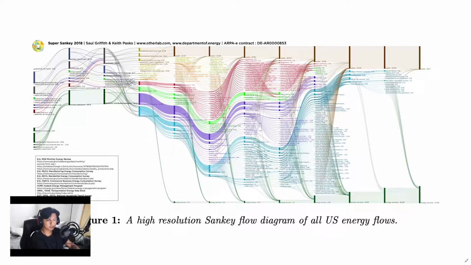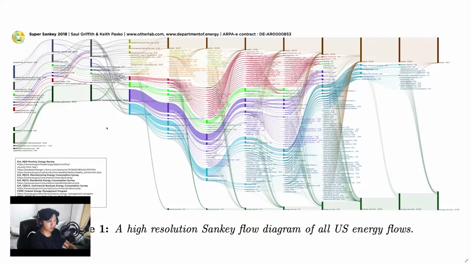Hello, and for experience one, I ended up choosing how America can leave fossil fuels behind. And I'm going to be describing a section of this image in front of me. This image is actually called a Sankey flow diagram, and it represents all the energy that flows throughout the US.